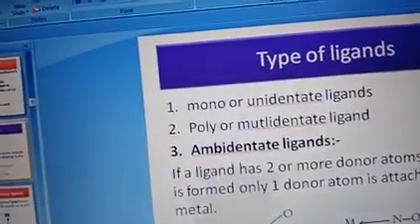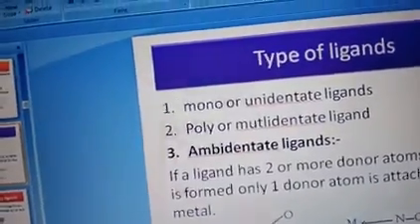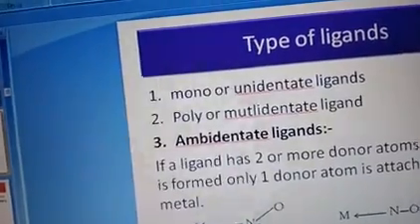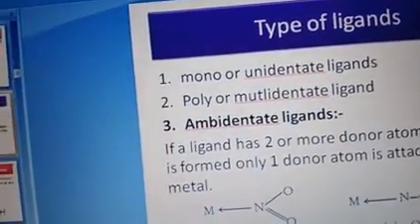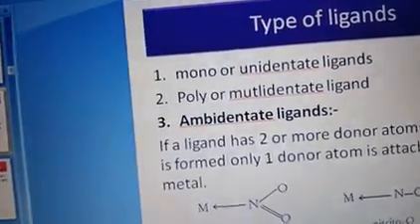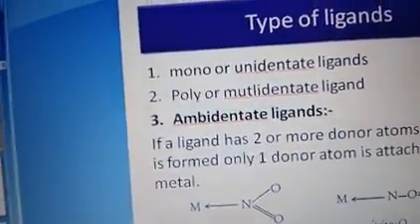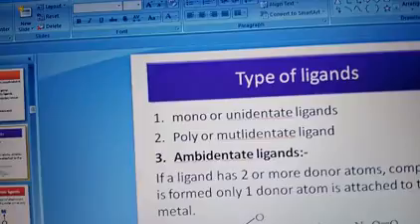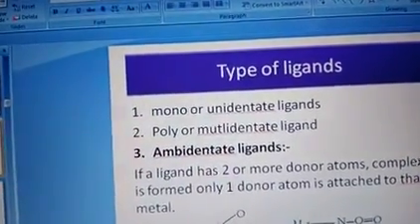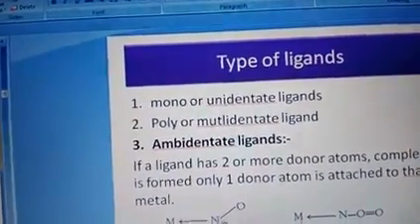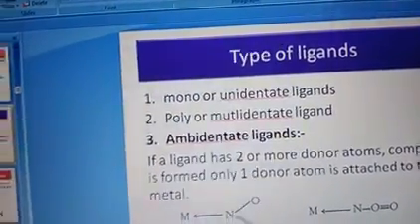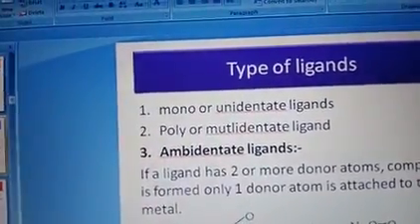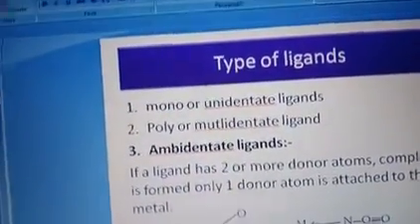Whereas in case of the nitro group, NO2, N also has a lone pair and O also has a lone pair. So if two lone pairs are there, your metal atom can join either from N or O. Clear? Your metal atom can join either from N or from O of the NO2.